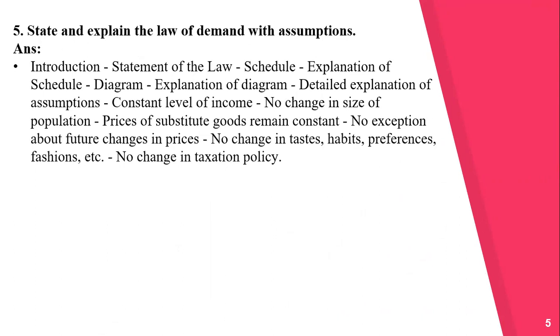Introduction, statement of the law, schedule, explanation of the schedule, diagram, explanation of diagram, detailed explanation of assumptions, that is constant level of income, no change in size of population, prices of substitute goods remain constant, no expectation about future changes in prices, no change in taste, habits, preferences, fashions, etc., and no change in taxation policy. Now here you have to mention the exceptions but only headings.